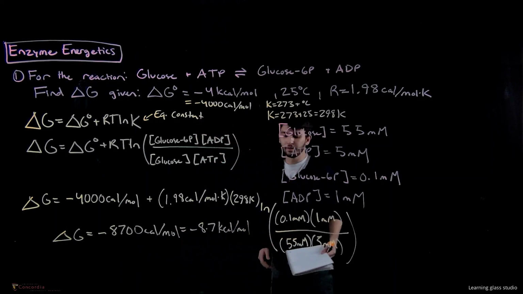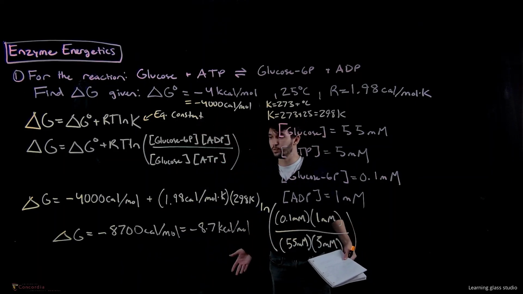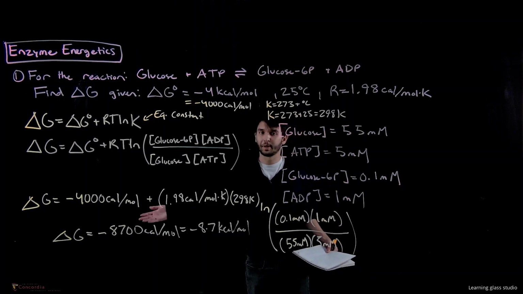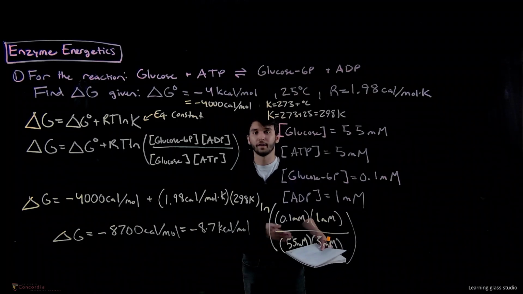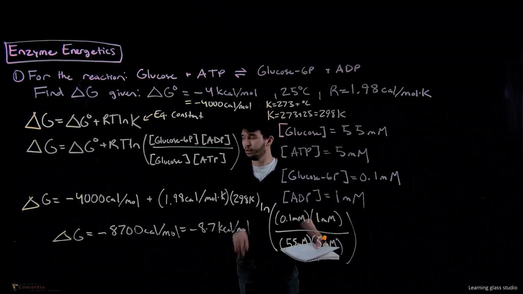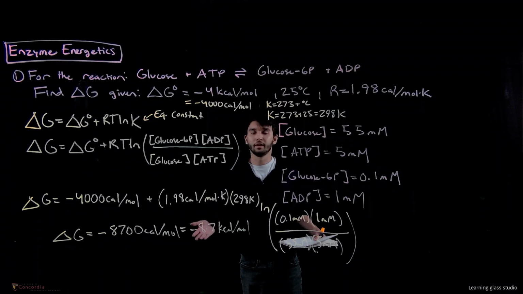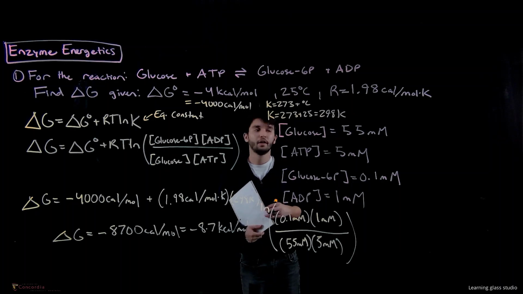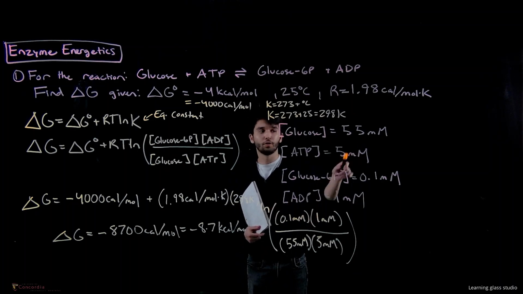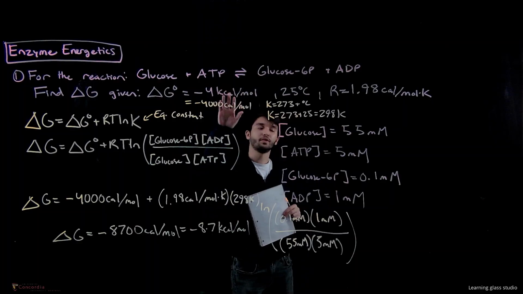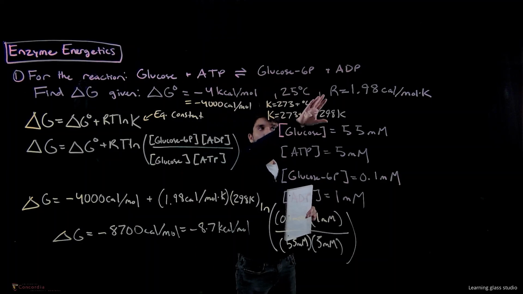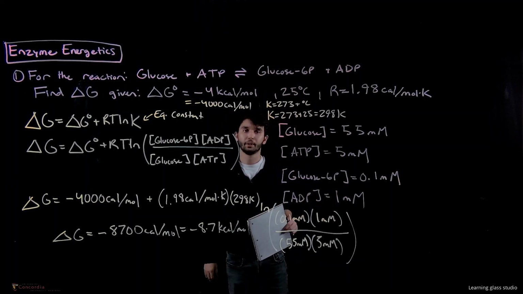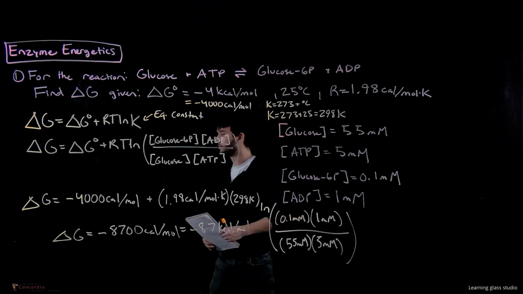So this is negative, so what does the negative delta G represent? This means the reaction is spontaneous, so it does not require an input of free energy in order to occur. This says nothing about the rate of reaction, just about how likely the reaction is to occur, okay? And this makes sense given that we have a lot of glucose present, we have a lot of these reactants present, and we don't have a lot of products. So therefore, the reactants are going to react and form products in order to reach equilibrium, all right? And that's it for this problem.